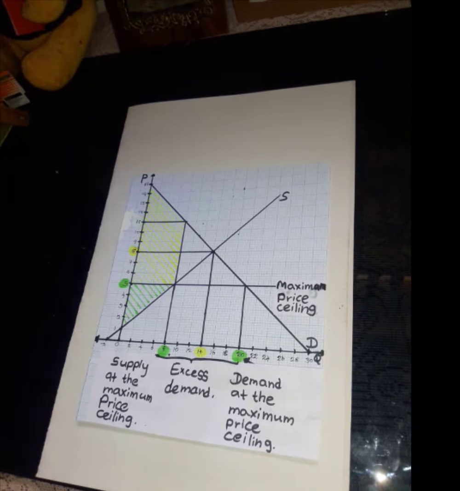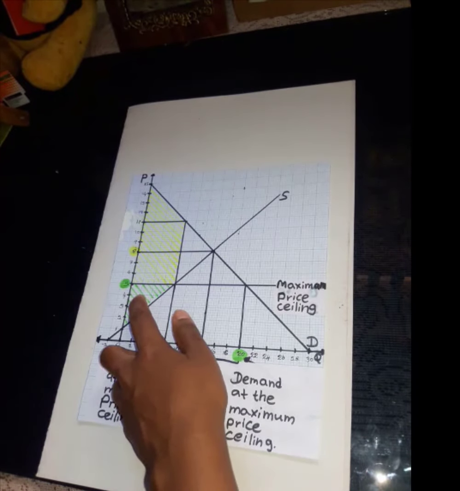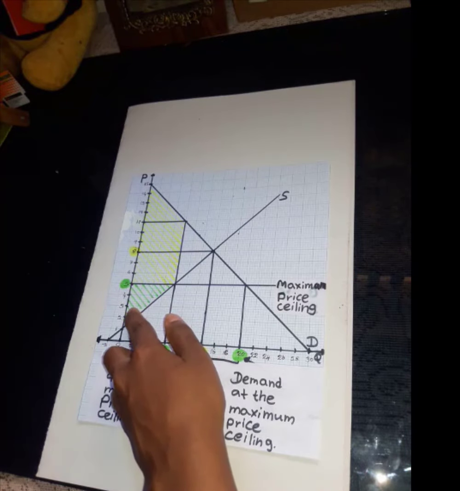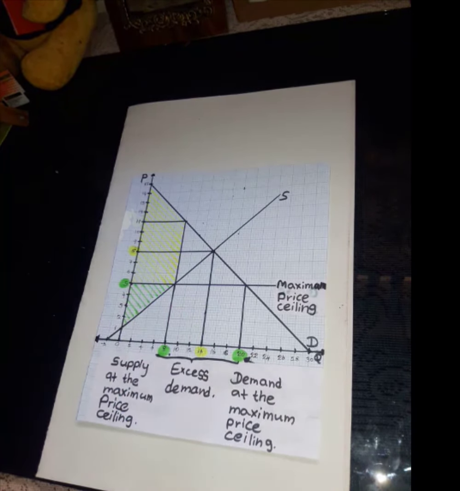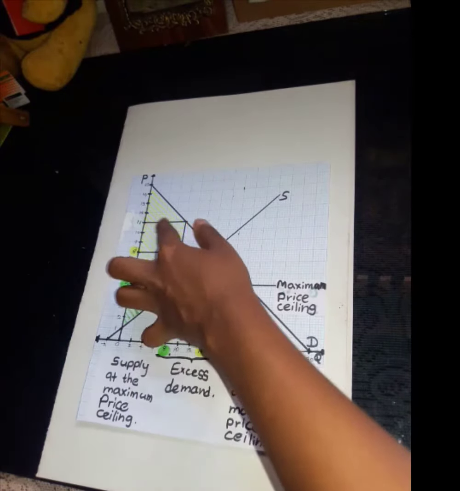Okay, let's go to the calculation of producer surplus, consumer surplus, economic surplus and dead weight loss in this situation. Producer surplus is the same as in the previous situation, where consumers pay additional cost to buy the scarce good when the maximum price ceiling is implemented. But the consumer surplus has increased by this region.